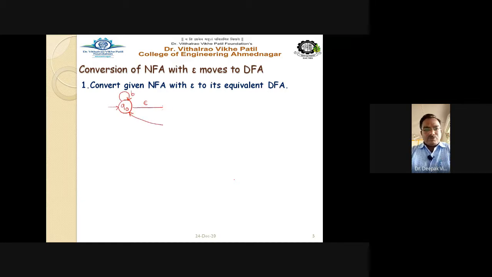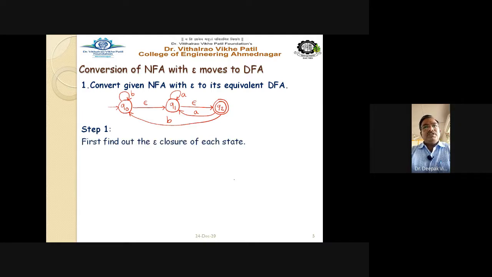An NFA with epsilon moves is given here. Convert the given NFA with epsilon to its equivalent DFA. First example, step 1. Step 1 says to find out the E closure of each state.